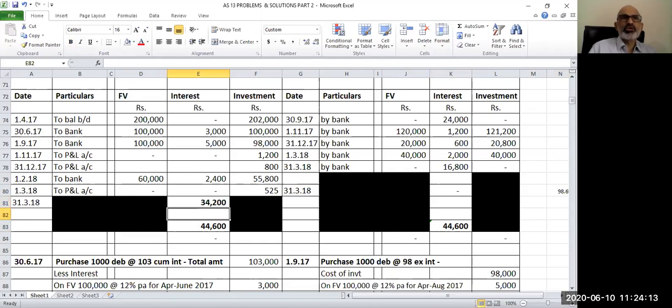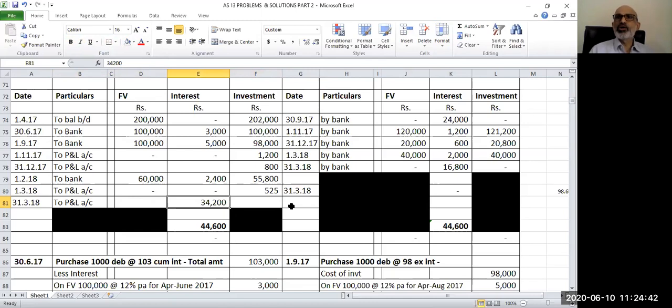This will be transferred to profit and loss account. So the entry will be interest account debit to profit and loss account. Interest of 34,200 is getting transferred to profit and loss account. So our nominal account, income account, or interest account is closed by transferring the balance to profit and loss account. The balancing figure over here is 34,200 rupees.